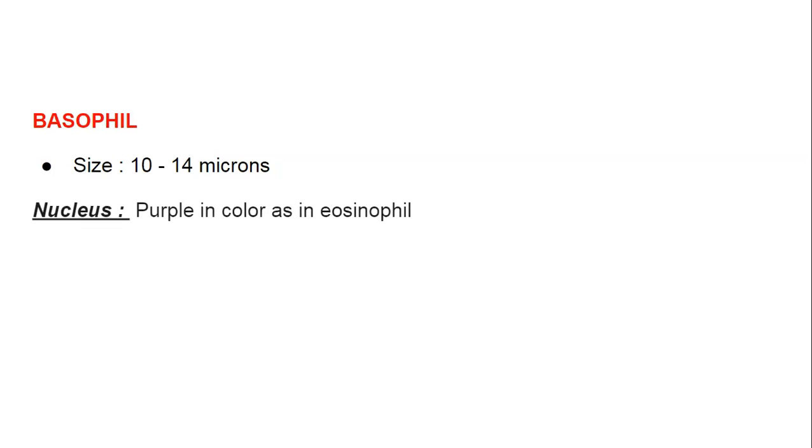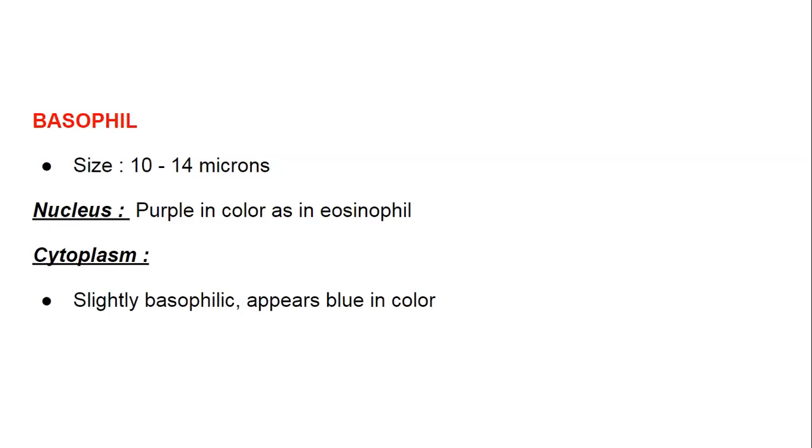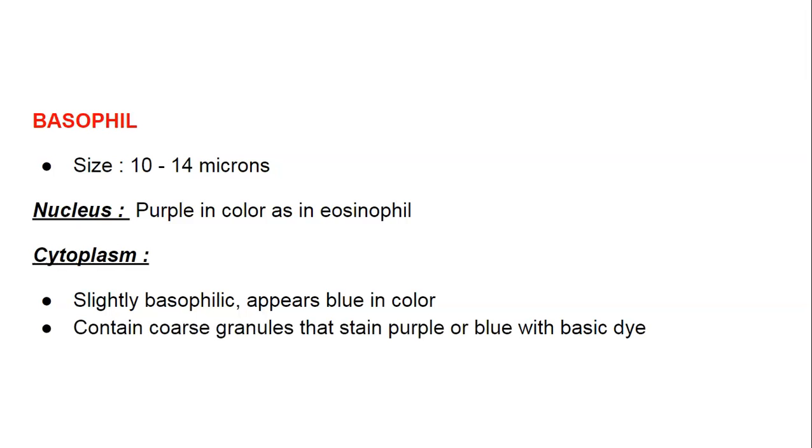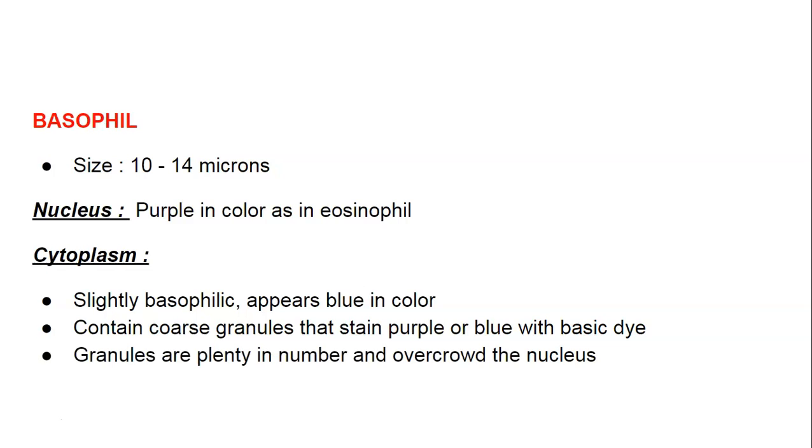Now coming to the next WBC, that is basophil, and size ranges from 10 to 14 microns, and its nucleus is purple in color as in eosinophil, and its cytoplasm will be slightly basophilic, so it appears blue in color, and it contains coarse granules that stain purple or blue with basic dye. The granules are so plentiful in number that they overcrowd the nucleus. These granules contain histamine and heparin.